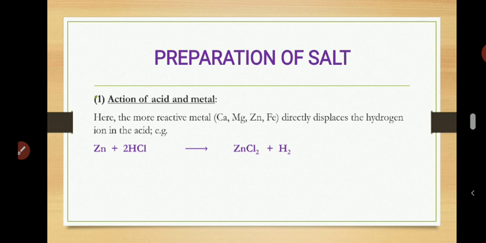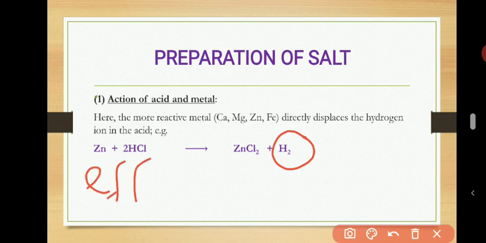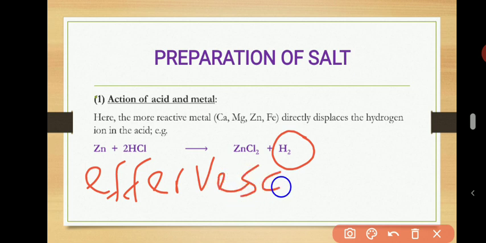If you dissolve zinc or any metal whatsoever that is more reactive than hydrogen, you will be putting it inside the acid. Once you drop it in the acid, hydrogen gas will be coming out with speed, with bubbles. You call that effervescence. Some of you have forgotten, I taught you that in the laboratory.